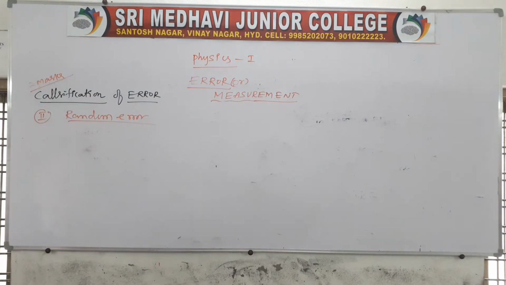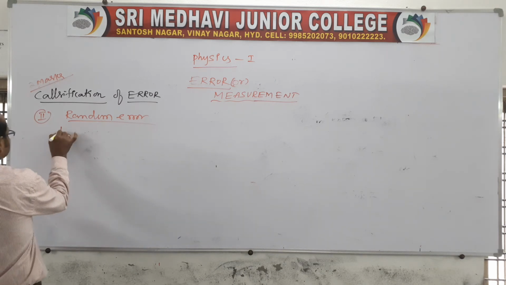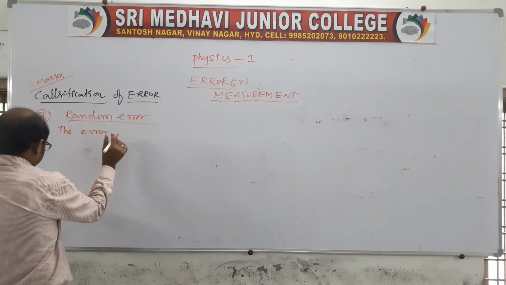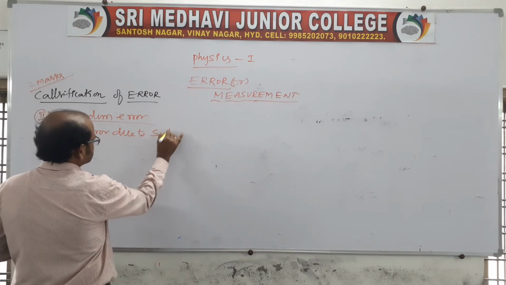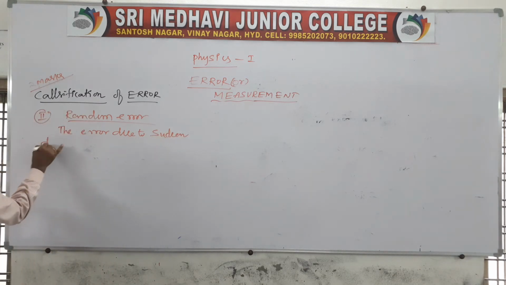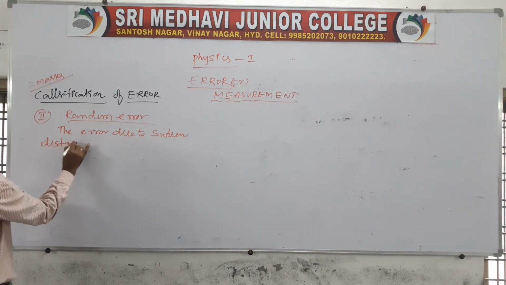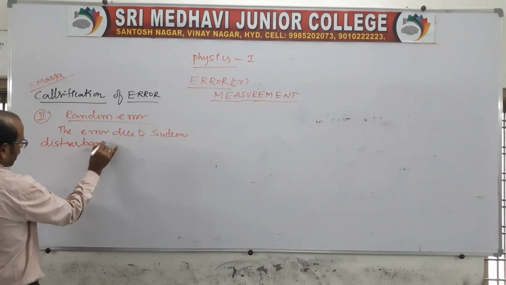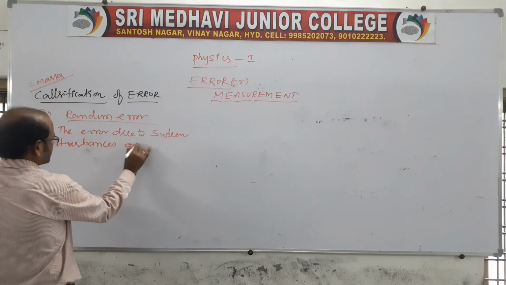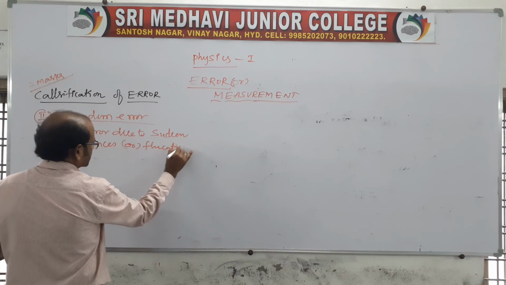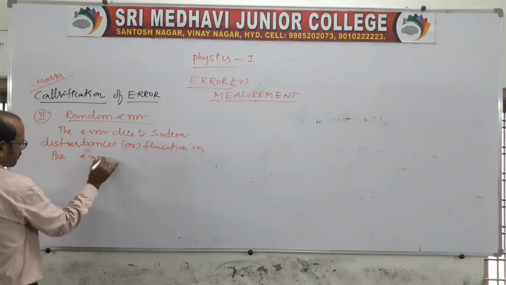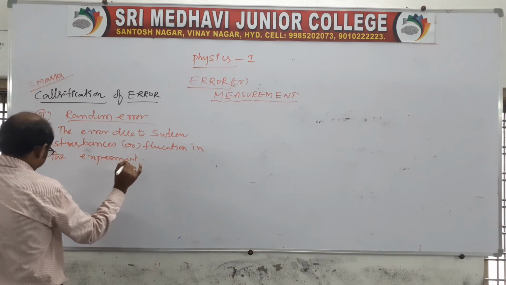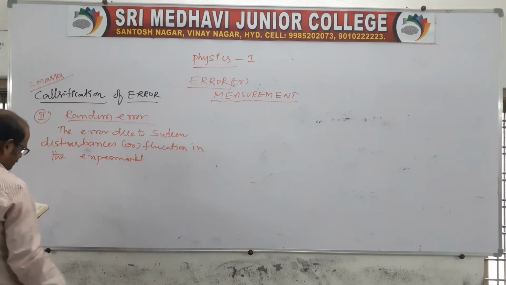The random error is nothing but, we can take it like this statement: the error is due to sudden disturbance or fluctuation in the experiment, or experimental arrangement.